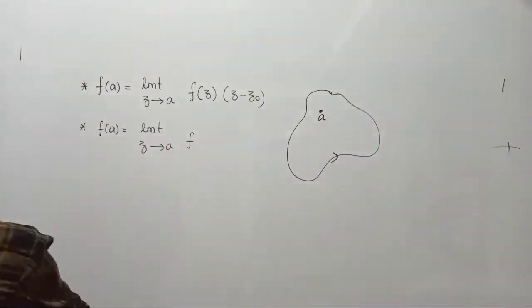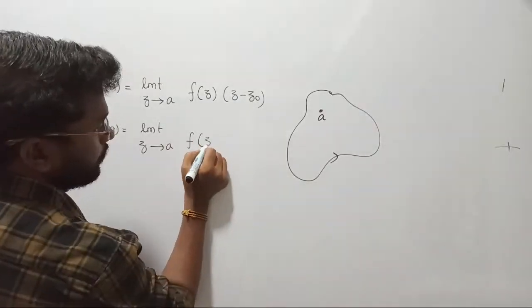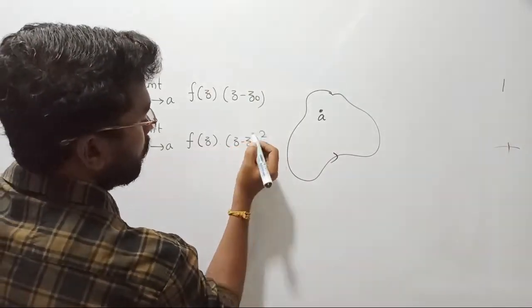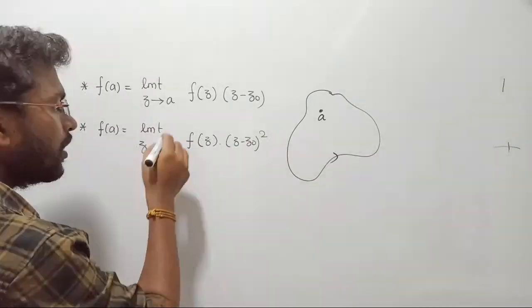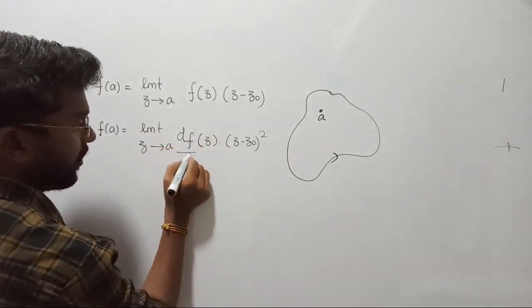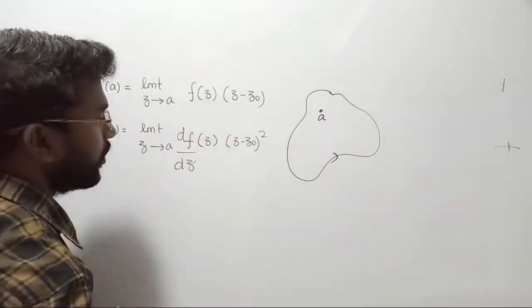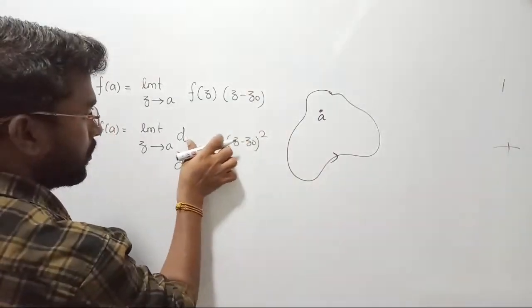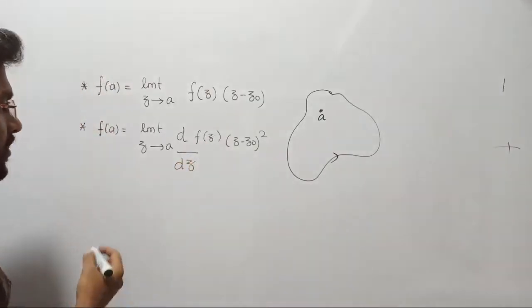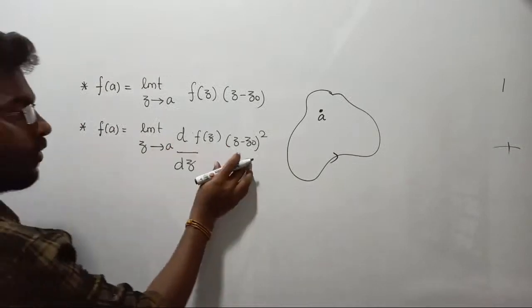Now we are going to consider f of z with z minus z naught as a pole, that is, order of pole 2. But now there will be some changes in the formula. The change is that d by dz also falls in place. Let me write it like this: f of z into d by dz, if I consider a pole with the order of 2.